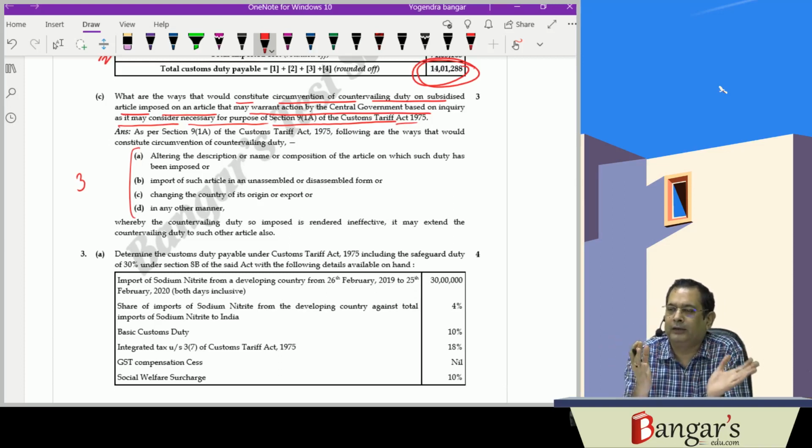So to evade that duty, if you are changing the description of the article or the name of the article, or say composition of the article on which the duty has been levied, or say the article has been imported in a completely knocked down condition, and say it is imported in some knocked down condition, parts mein import kar liya